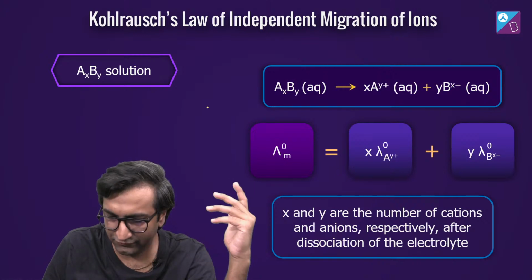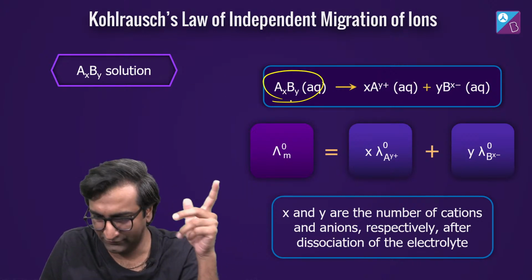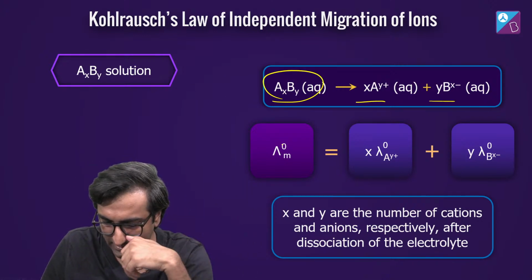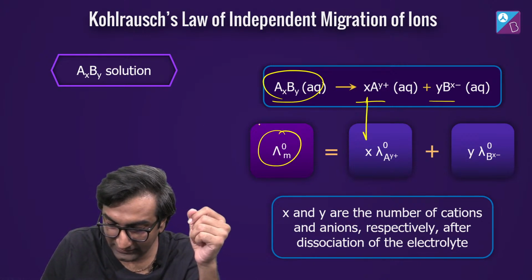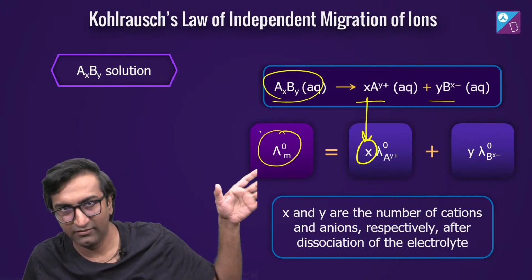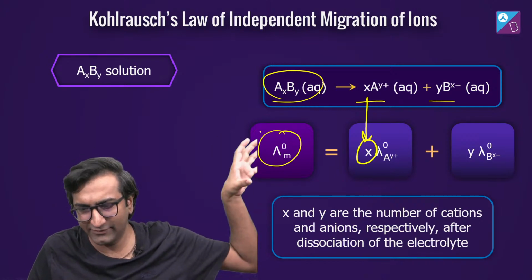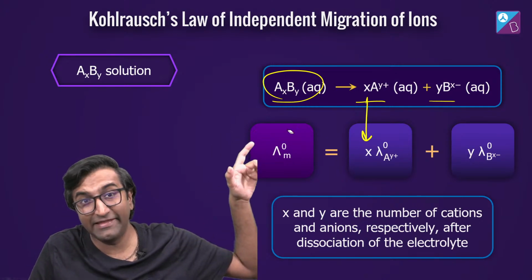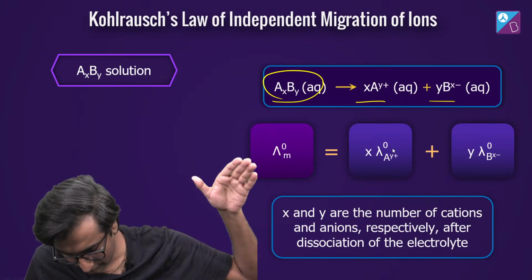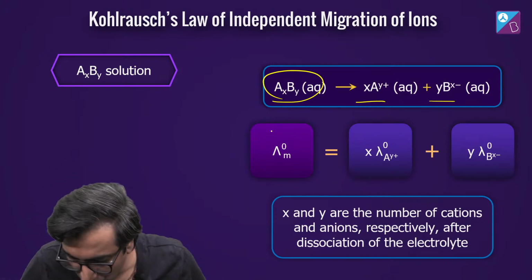So I can say that if this random thing AxBy dissociates, it gives me xA^y+ plus yB^x-, then I can say that lambda naught will be the sum of jitne ions hai, moles, right? So I've got x moles of A^y+, y moles of B^x-, multiply that with their respective molar conductivities. यहाँ छोटा lambda लिखा है.